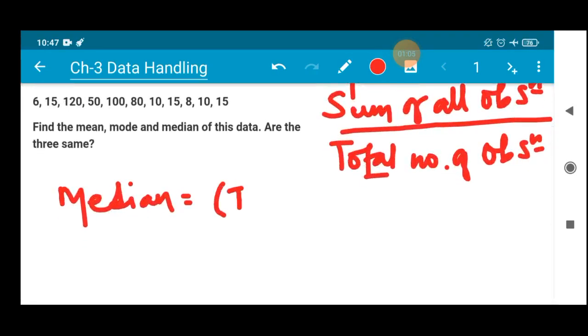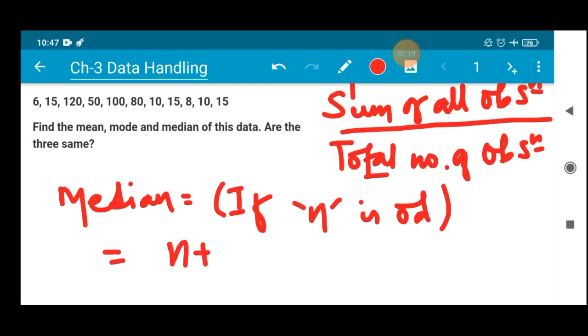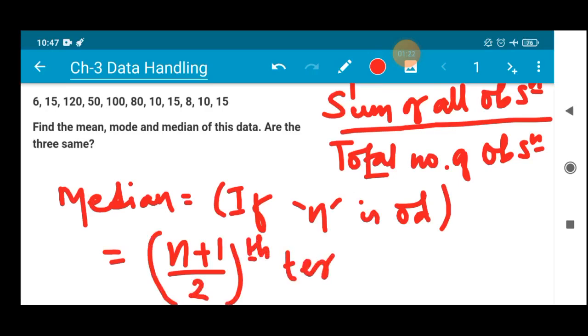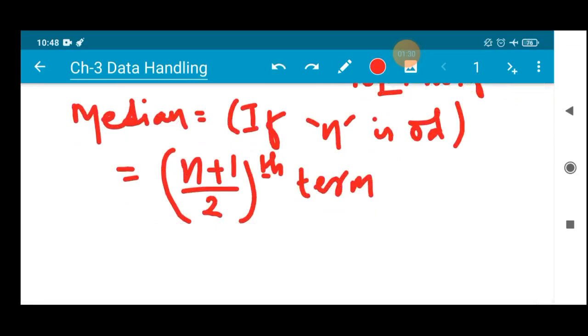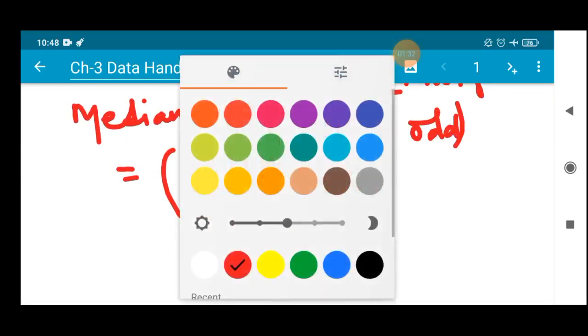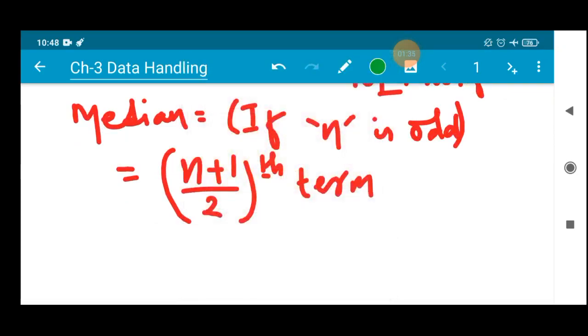If n, the number of observations, is odd, then we have one formula, and the formula is (n plus 1) divided by 2 th term. So whichever term you get, that is the third term, fourth term or fifth term, that value from the given data is the median, right? I have given it only for odd, not for even. I will give you that soon, in the next class.